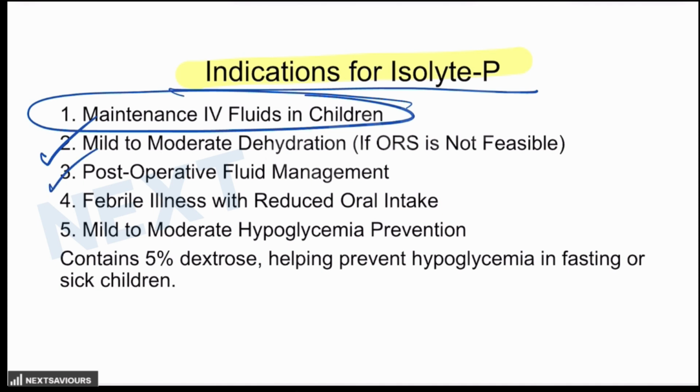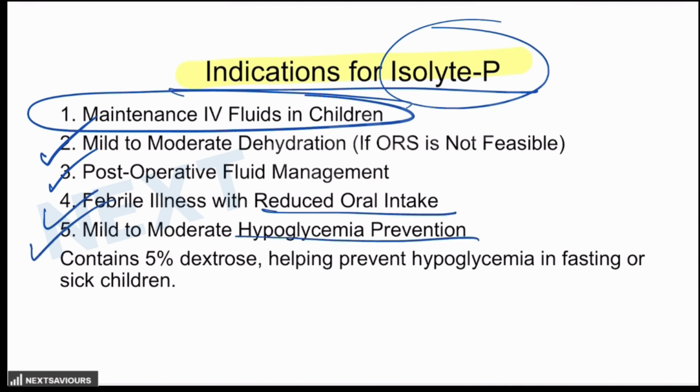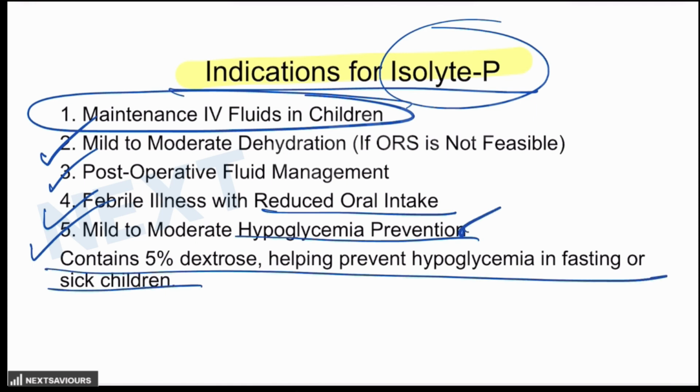Post-operative fluid management, like after abdominal surgery, after tonsillectomy, you have to give the fluid. So which fluid is preferred in case of a child? It is Isolyte P. It is again maintenance therapy. Similarly, mild to moderate hypoglycemia prevention, it can be used because it contains 5% dextrose. So it helps preventing hypoglycemia in case the child is fasting or the child is sick.